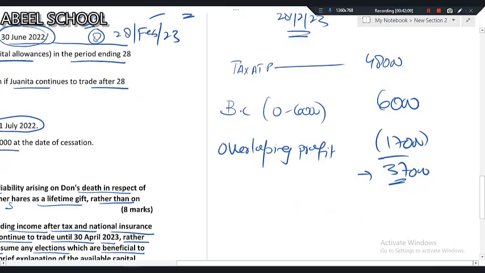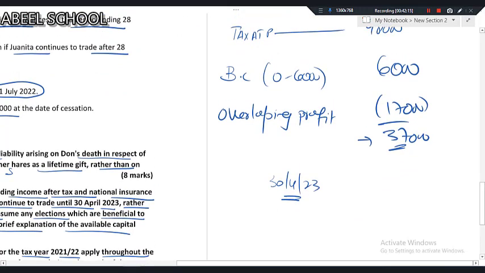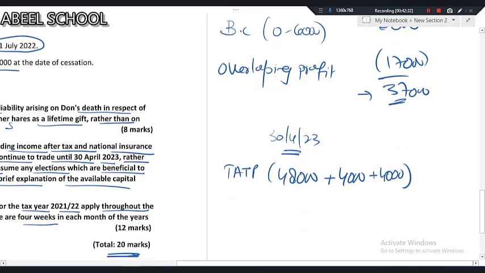If she continues the business till 30th April 2023, then what happens? Obviously, the tax adjusted trading profit, which is already given to us, is 48,000 till 28 Feb. She continues the business till 30th April, meaning March and April, 2 more months. So I'm going to add the next 2 months' profit, which is 4,000 per month given in the question. I'll reach 56,000.